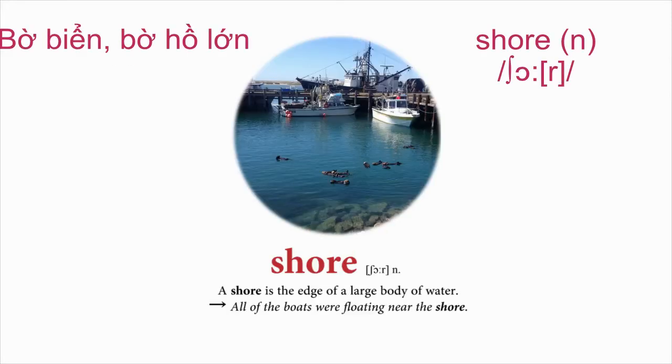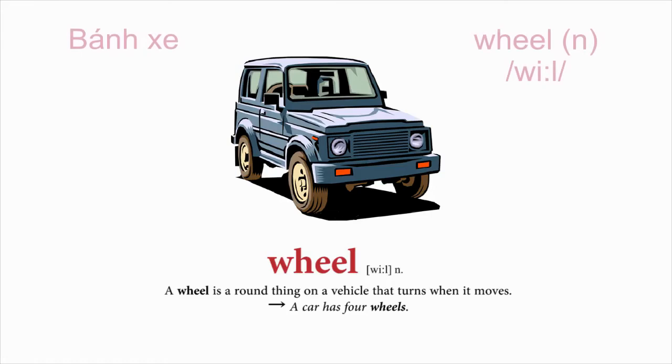Shore. A shore is the edge of a large body of water. All of the boats were floating near the shore. Wheel. A wheel is a round thing on a vehicle that turns when it moves. A car has 4 wheels.